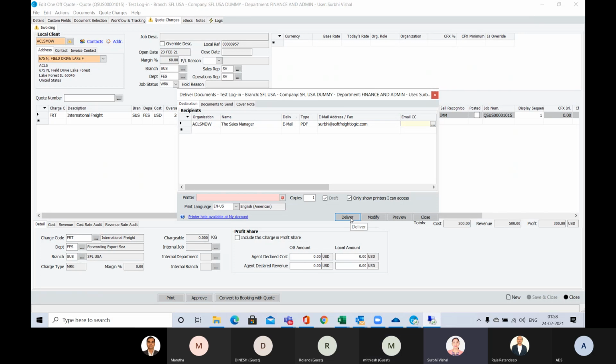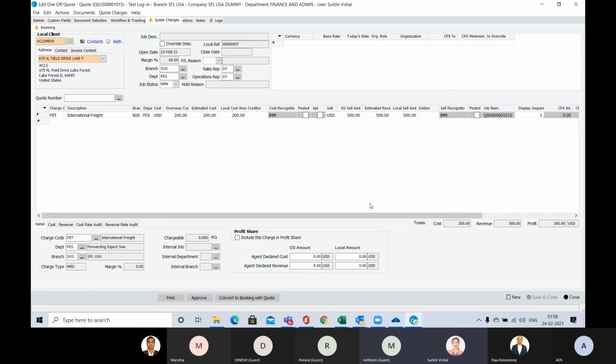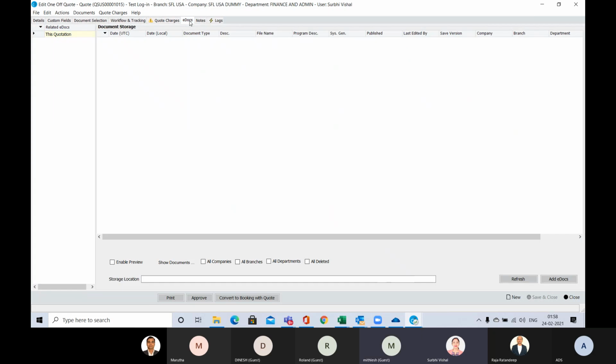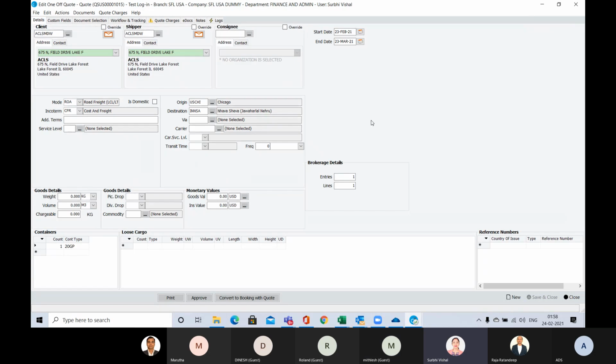You can deliver the document. And once you deliver the document, it's not coming here. The document will come to the email of your client.